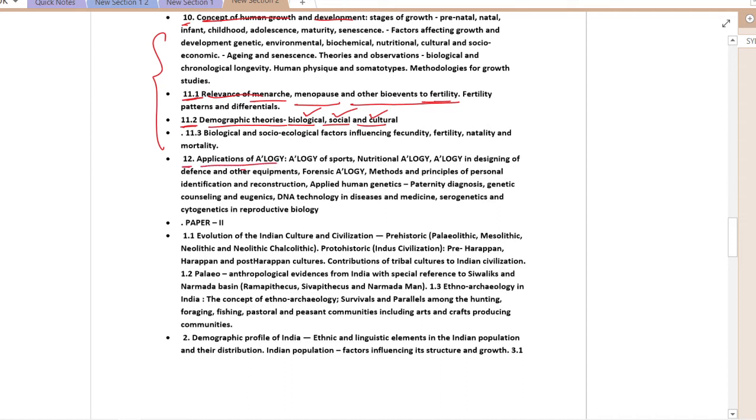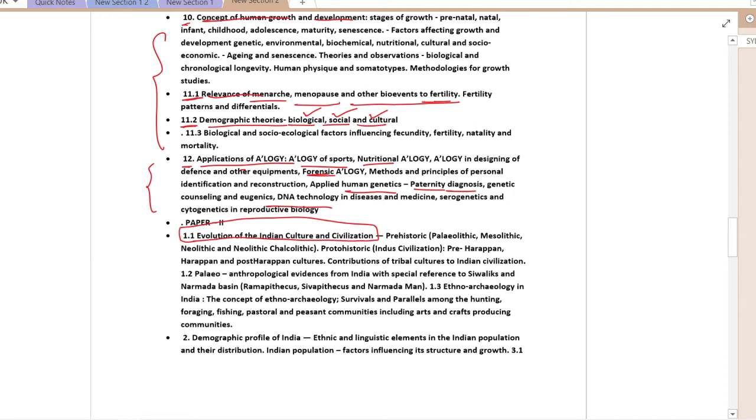Paper 2 will deal with applications of anthropology such as anthropology of sport, nutritional anthropology, designing of defense, and other forensic methods, principles of personal identification, DNA technology, human genetics, etc. For example, paternity diagnosis, genetic counseling, and eugenics. This will be important.